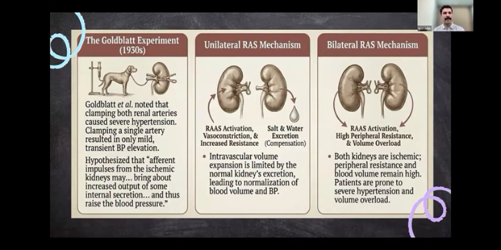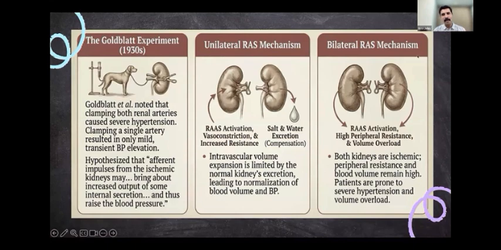And when you have a unilateral renal artery stenosis, classically the two kidney, one clip model, then the stenotic kidney produces the renin and angiotensin, which will result in vasoconstriction and hypertension. But the good thing is that the non-stenotic kidney is normal. So it can result in a pressure natriuresis, and the salt and water is excreted. So the BP doesn't go too high and it does not end up having a volume overload kind of situation.